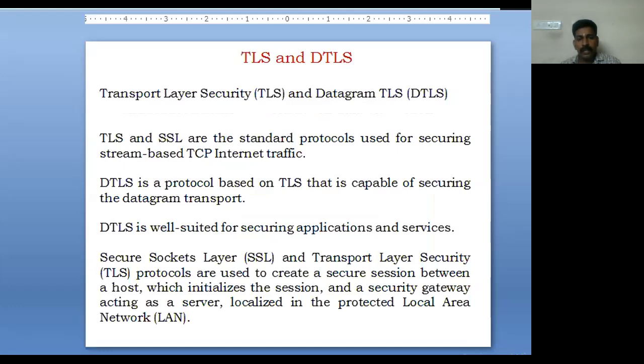So the next protocol is TLS, Transport Layer Security, and DTLS, Datagram TLS. Generally TLS and SSL, Secure Socket Layer, are the standard protocols for securing stream-based TCP internet traffic. DTLS is a protocol based on TLS, and it is capable of securing datagram transport. These protocols are used to create a secure session between a host which initializes the session, and a security gateway acting as a server located in our protected LAN, local area network.